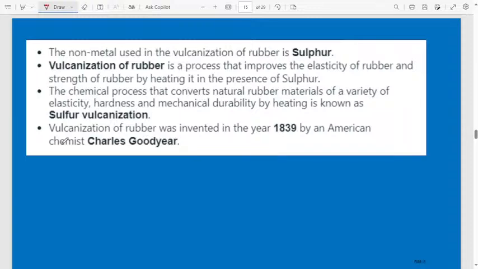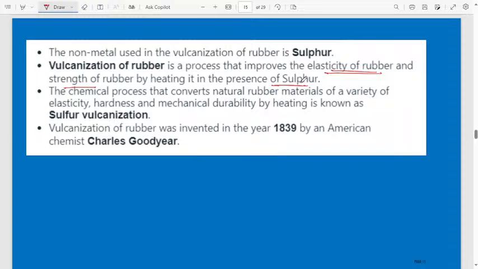What is meant by vulcanization of rubber? It is a process that improves the elasticity of rubber. It will give good elasticity to the rubber, and also improve the strength of the rubber by heating in the presence of sulfur. They may ask, so you have to know what is meant by vulcanization of rubber. It is a process that improves the elasticity of rubber, and also gives more strength to rubber by heating in the presence of sulfur.